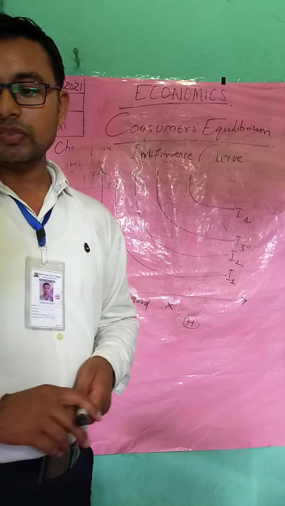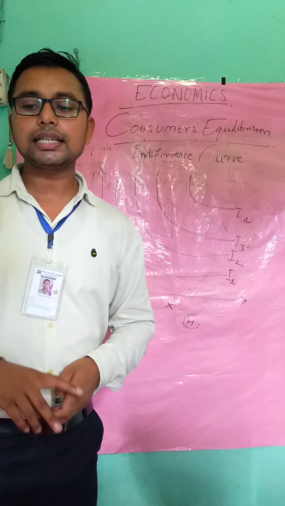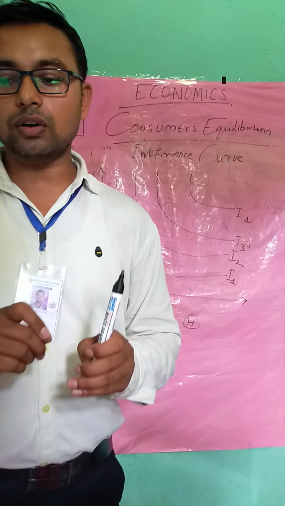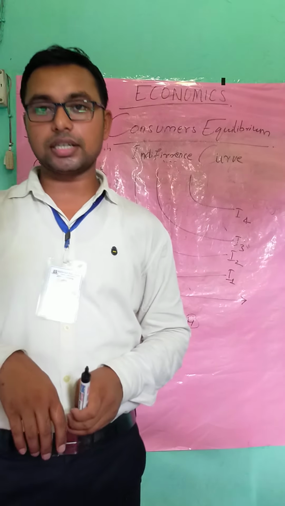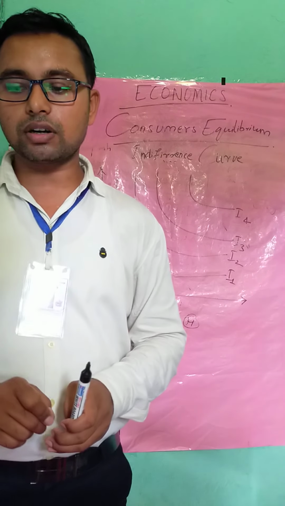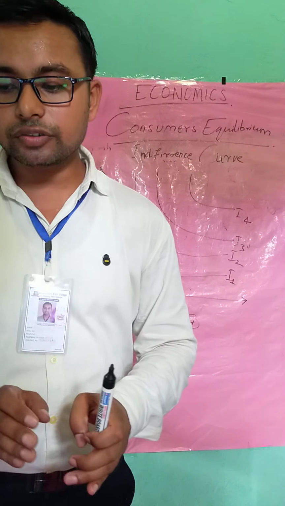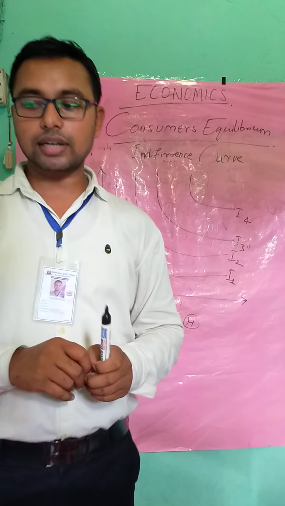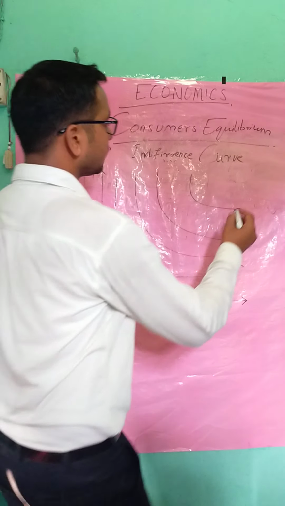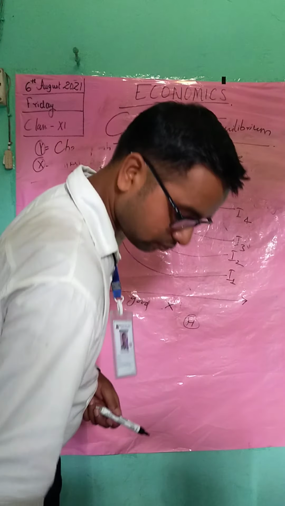Number two, ordinality. Then diminishing marginal rate of substitution, consistency of choice, transitivity of choice, and monotonic preferences. Note them down while I am explaining.